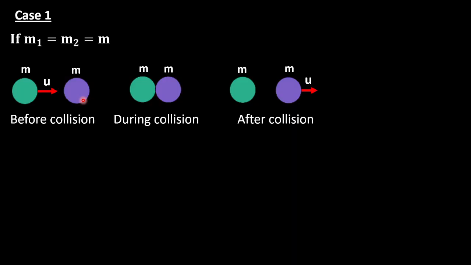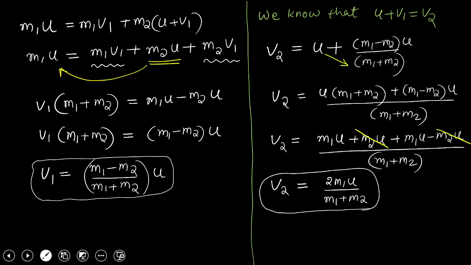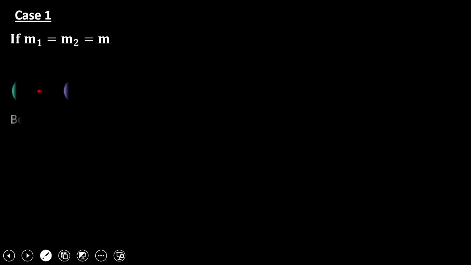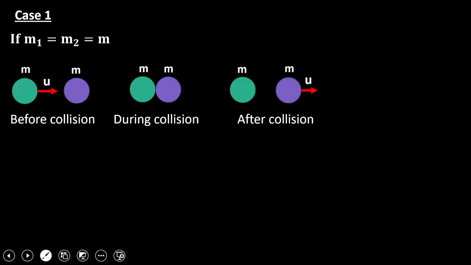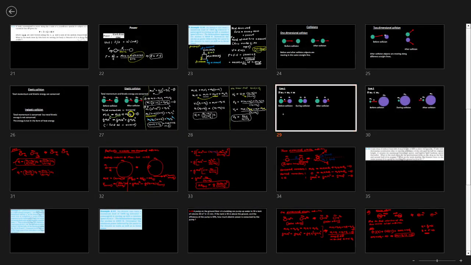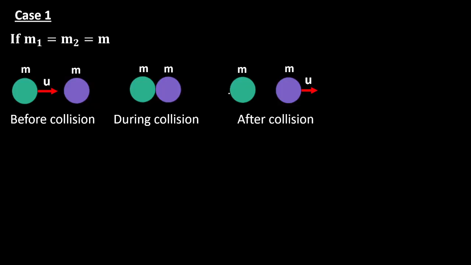Let me complete it. After that you can ask me doubts. You will get time to ask me doubts. So how to derive it? We have a formula v1 equal to (m1 minus m2) by (m1 plus m2) into u. Let me write that formula. V1 is the velocity of the first body after collision.